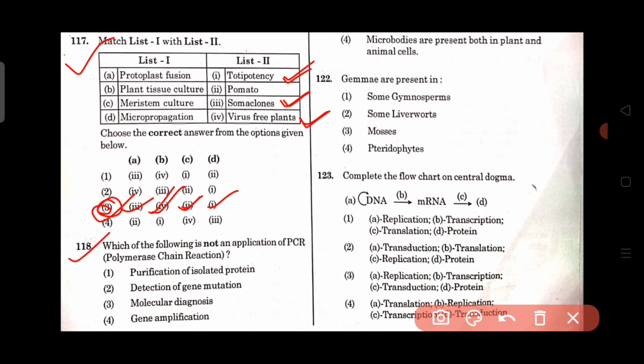Then question number 118, which of the following is not an application of the PCR? PCR means polymerase chain reaction, which is used for gene amplification or the DNA amplification. Here the option number 1 is purification of isolated protein, then detection of gene mutation, then molecular diagnosis, then gene amplification. So all these three are applications of PCR, but the option 1, that is purification of isolated protein, is not an application of the PCR. So here option 1 is the right answer for 118.